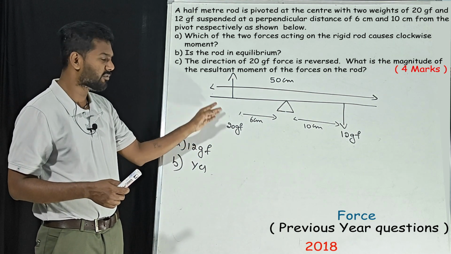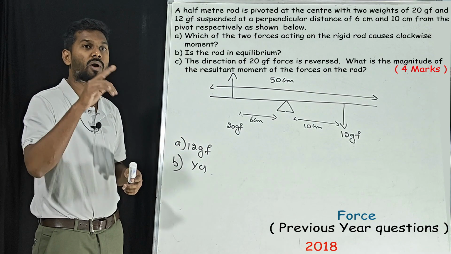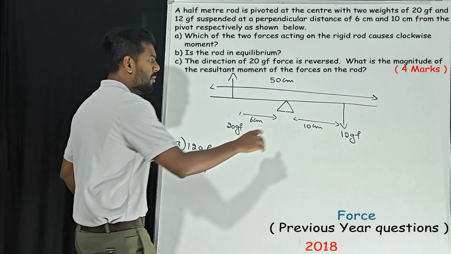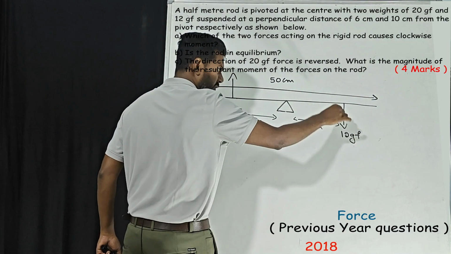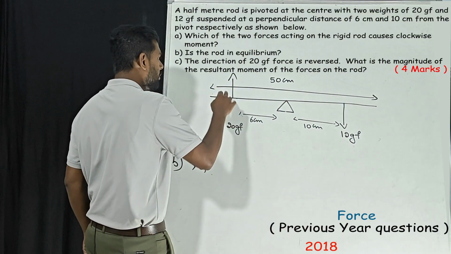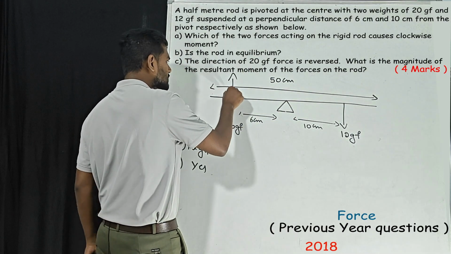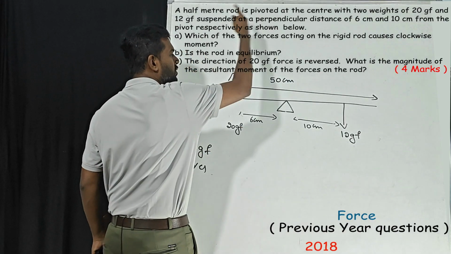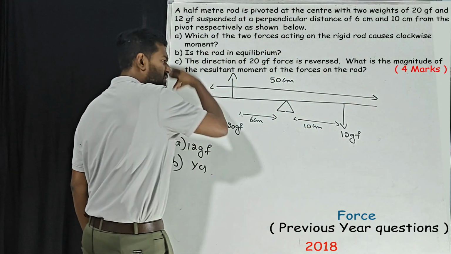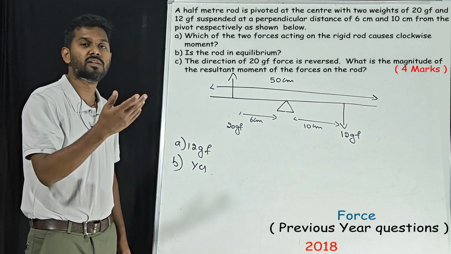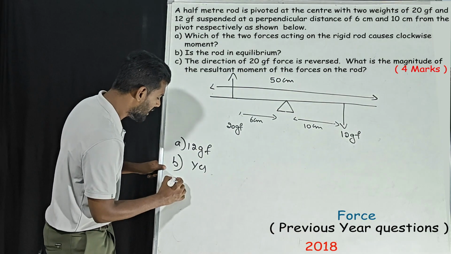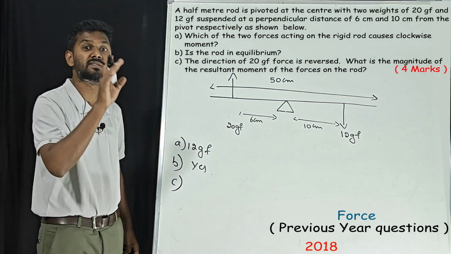So if the 20 GF weight direction is reversed, what is the magnitude of the resultant moment of force on the rod? See, very simple. Because of this weight, 20 GF, it is going to rotate clockwise, correct? Now because of this one, again in this direction only it is going to rotate. Upward direction is also clockwise, downward direction is also clockwise. So the total resultant moment will be the addition of both. Why? Because both are in the same direction.